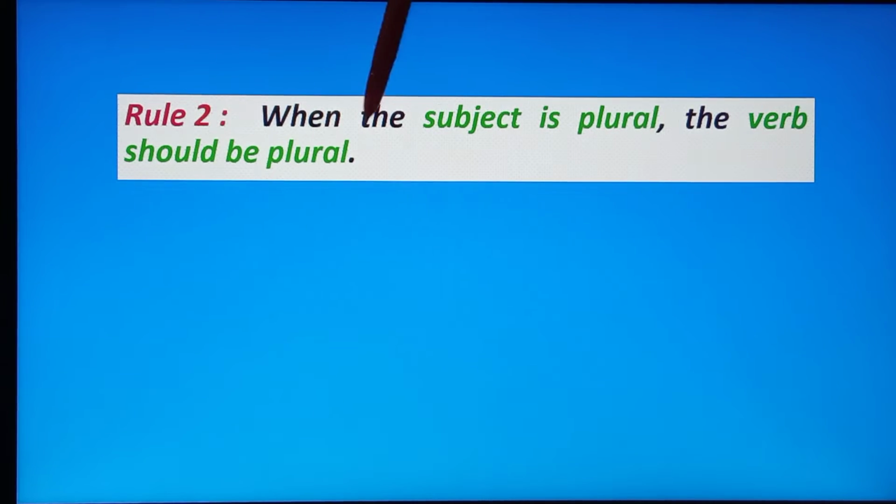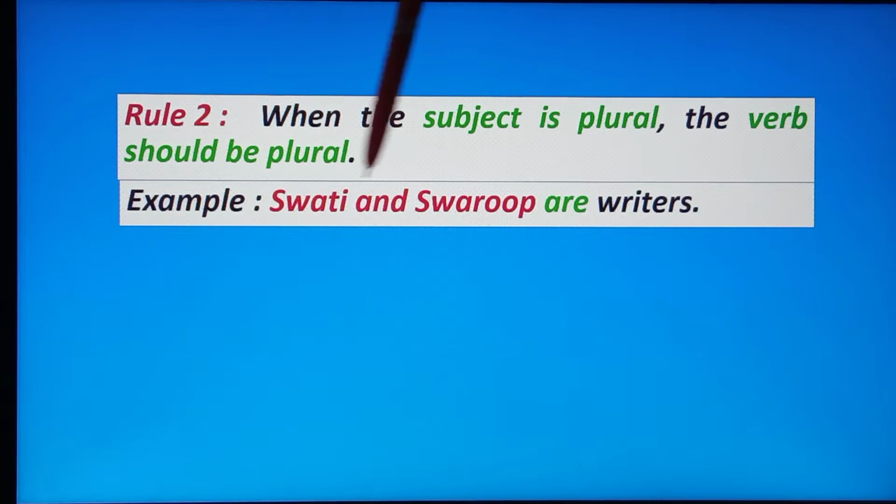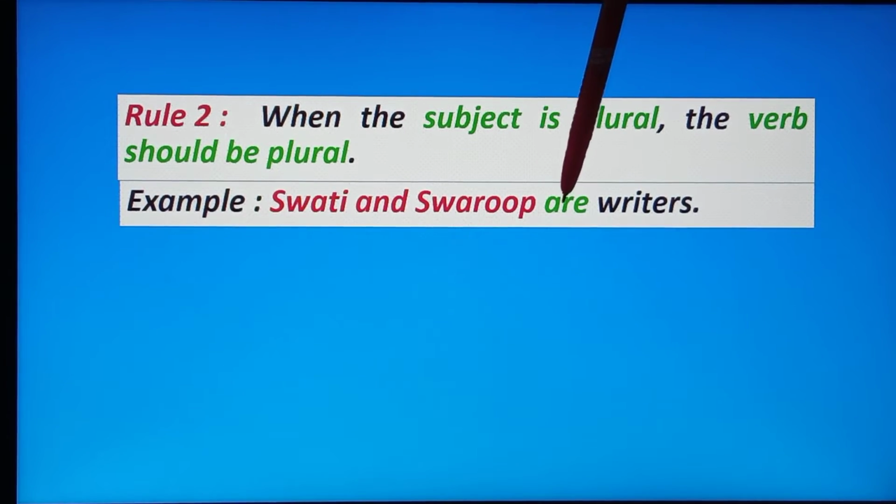Rule 2: when the subject is plural, the verb should be plural. See the example: Swati and Swarup are writers. Here the subject is Swati and Swarup, and this is plural, so the verb is also plural: are.